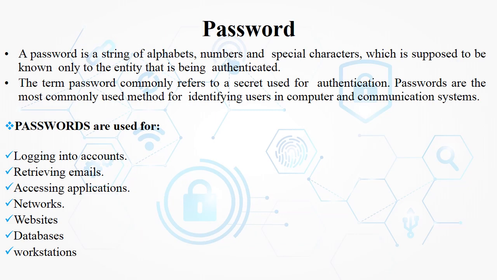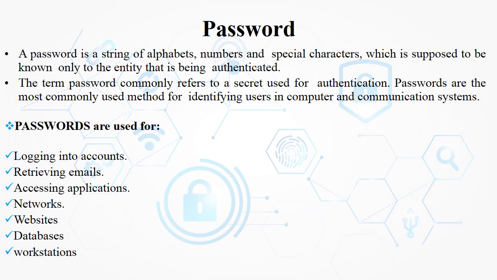What is a password? A password is a string of alphabets, numbers, and special characters which is supposed to be known only to the entity that is being authenticated. Only the authenticated person knows the password. This password is a text password. The term password commonly refers to a secret used for authentication.